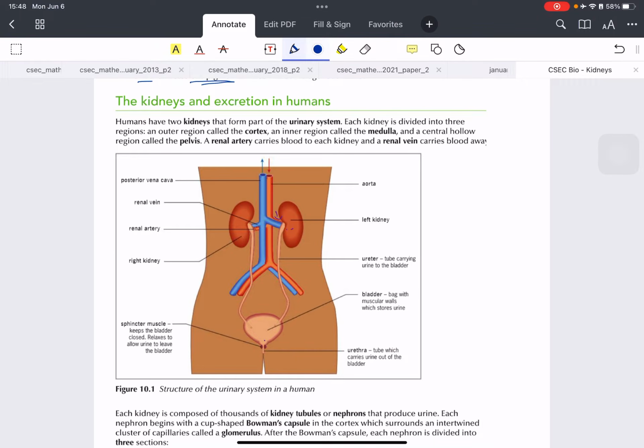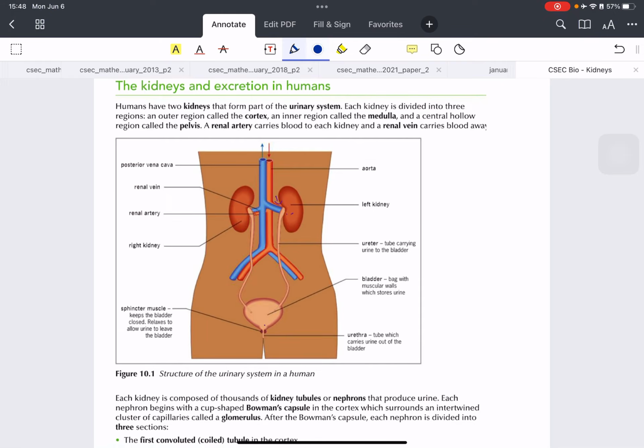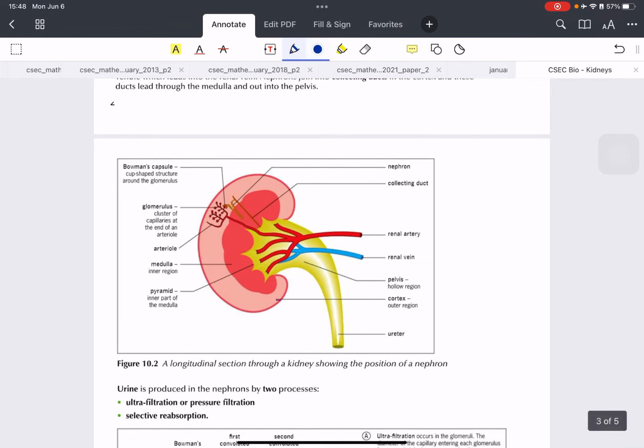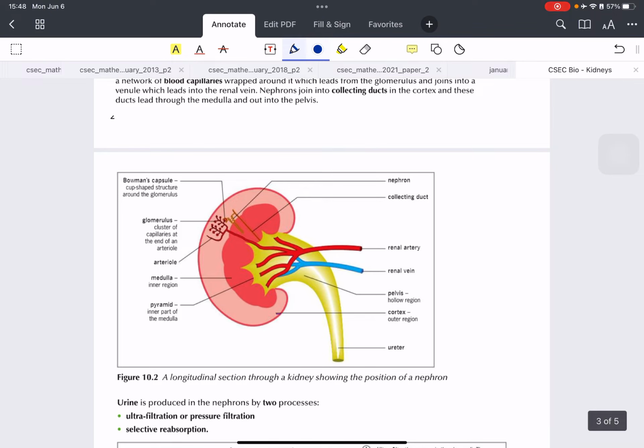Let's take a look at the kidneys in more detail. We have two kidneys. We could actually survive on just one, but we have two. Each kidney can be divided into three regions. Let's take a close-up of the kidney. You can see that we have the outer region that is called the cortex, this light pink region here. We have the inner region of the kidney that is called the medulla.